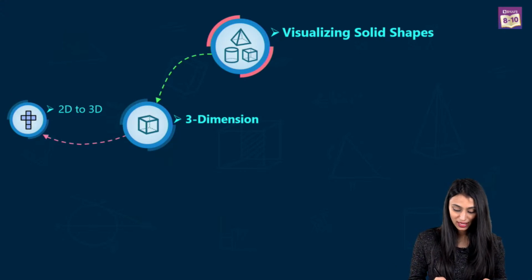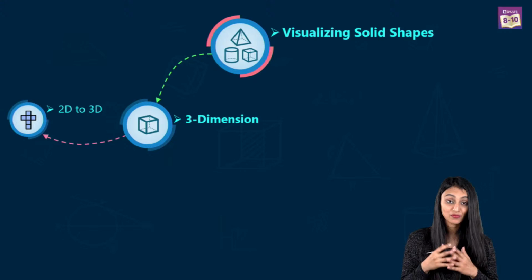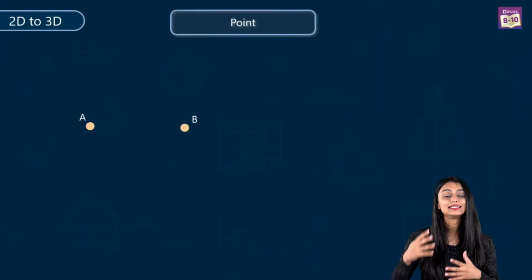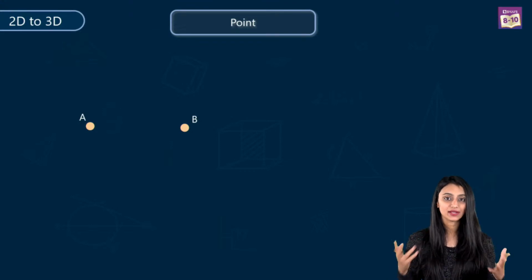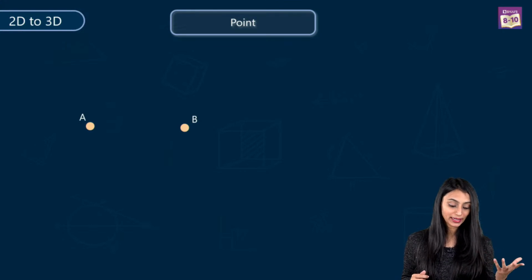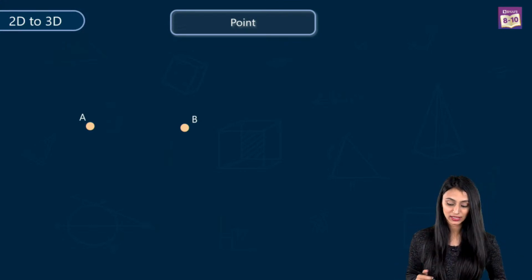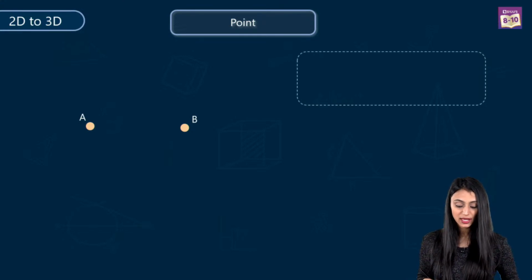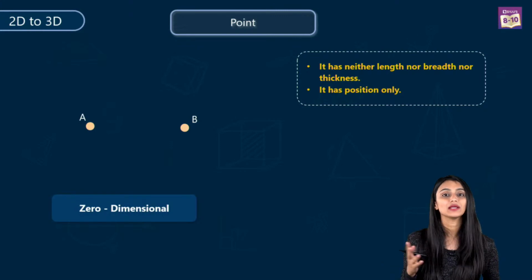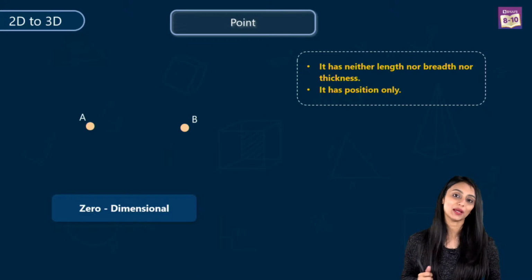All right. So we have understood what 3D is and why they are called solid shapes, right? Now, let's first talk about the dimensions, and how these figures are formed. Let's first start with 0 dimension. 0 dimension, or you can say it's a point, like A and B over here, you can see on the screen. They are nothing but points actually. So a point has no dimension. It has no length, no breadth and no thickness, right? It has position only. So this is called 0 dimension.